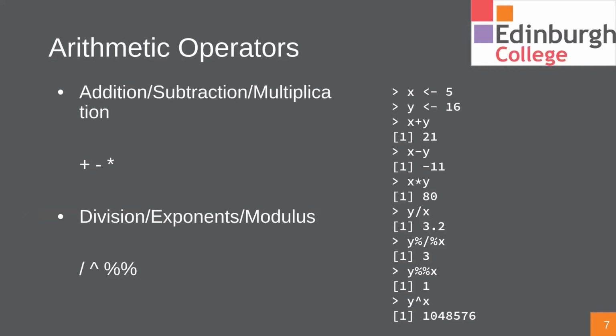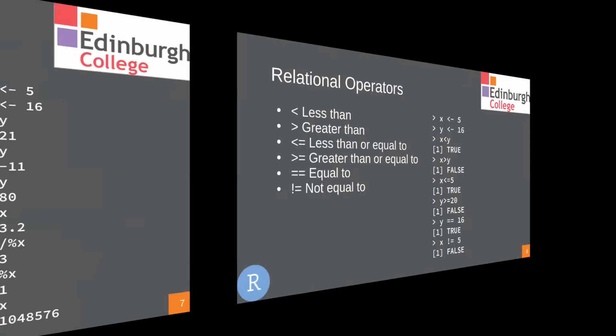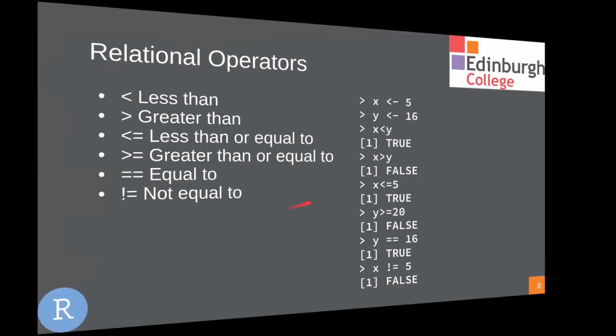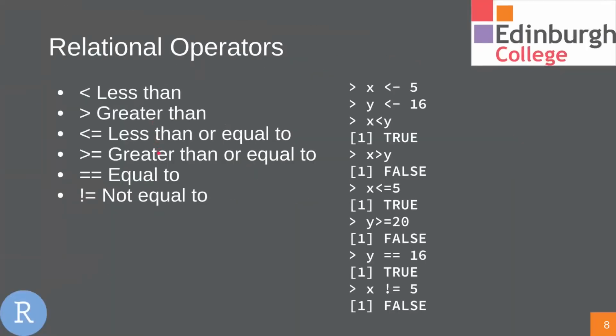Right, relational operators, we have less than, greater than, greater than or equal to, less than or equal to, a double equal sign for equality, and not equals is the exclamation mark and then equals. Okay, so those are just some of the absolute basics with R.